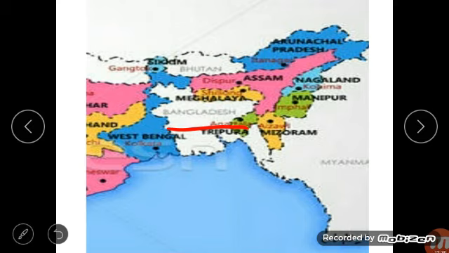To the south lies the Bay of Bengal. The Cox's Bazar beach along the Bay of Bengal is a popular tourist destination. Here is the Bay of Bengal. So along the Bay of Bengal, what is the name of the beach? The Cox's Bazar beach.